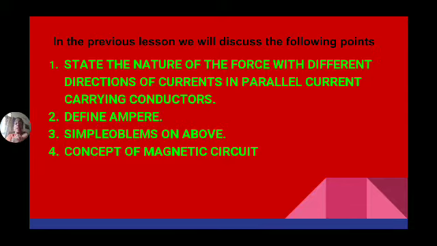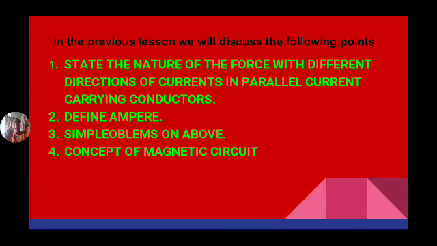When the currents passing through the conductors are in the same direction, the magnetic lines between the conductors are in the opposite direction. Lines which are in the opposite direction definitely attract each other.